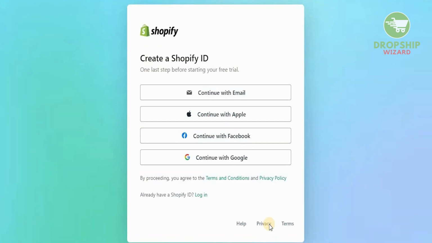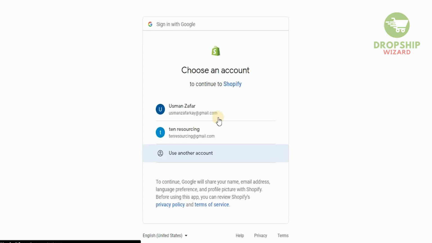Now, once we have completed that, we need to make sure that we create a Shopify ID. And I personally believe the easiest way to start is with Gmail. But if you want to use Apple, or Facebook, or continue with your email, you can do that. But I personally like using Google. Once you do that, you just select the email address that you want to connect your Shopify account to. It takes a couple of seconds to build your store and get everything ready to get into your dashboard. And once you get into the dashboard, then you can start selling on Shopify.